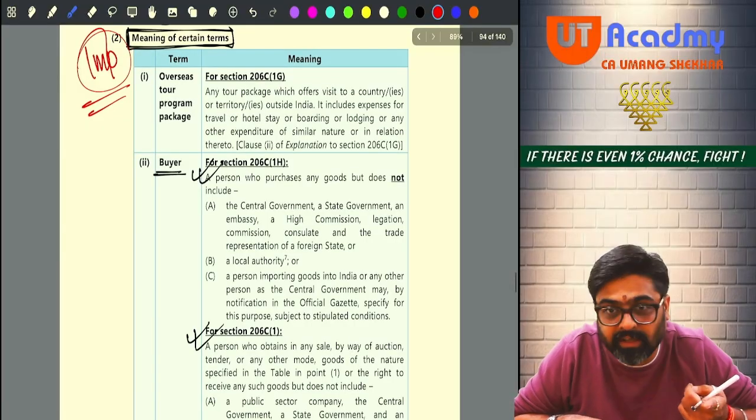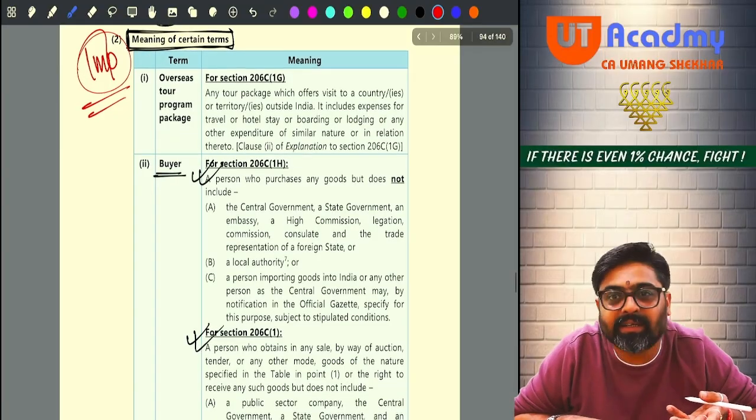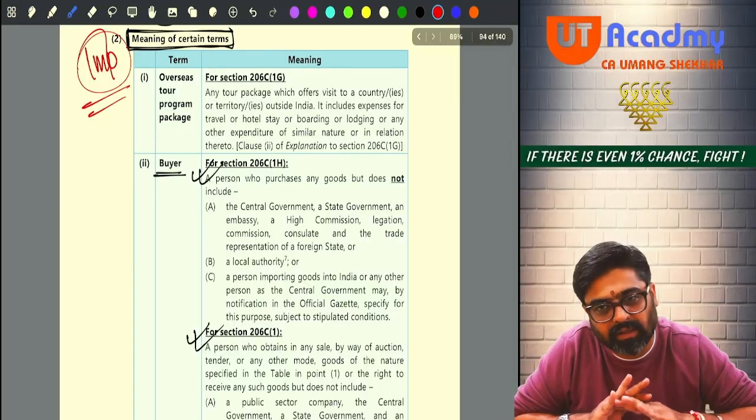After that, 1G is also there. So for 1G, who is authorized dealer, who is money changer, yes or no? All things are given here. Just read it once. Everything is covered.